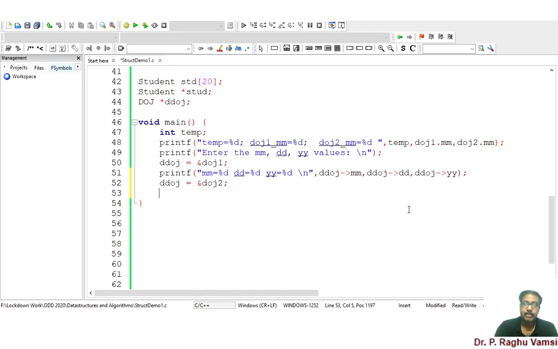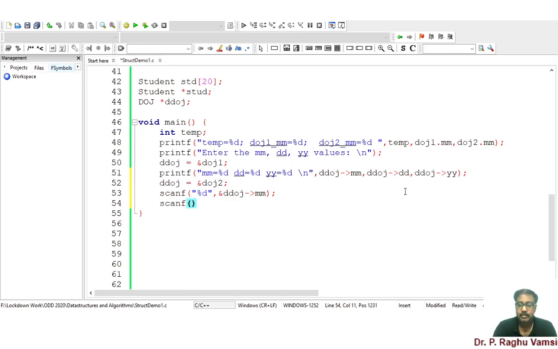Now what you can do is you can scan the values, scanf percentile d, ddoj mm. But when you scan any variable, you need to place the ampersand symbol before the pointer type.